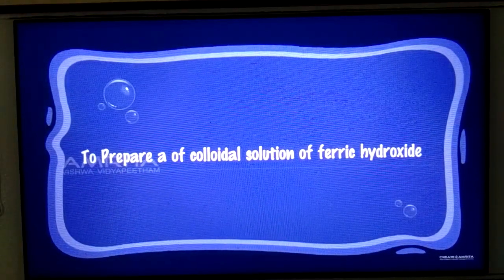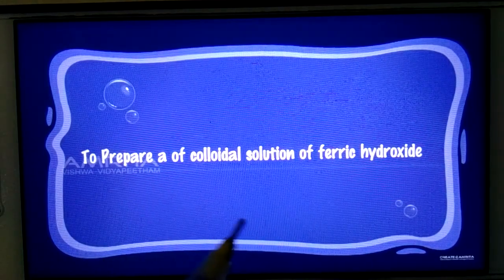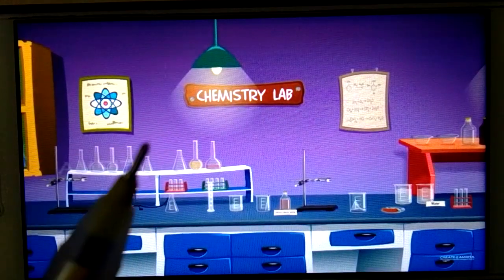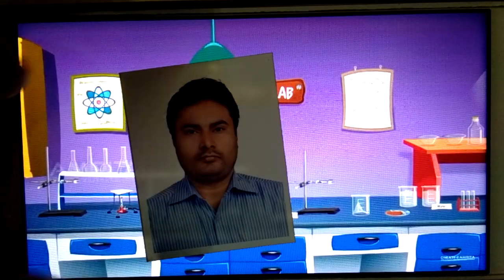Now next, to prepare a colloidal solution of ferric hydroxide. Ferric hydroxide, students, is also a metal hydroxide. So this is also a lyophobic sol. So again, welcome to all of you in the chemistry lab of Nimesh Sharma.